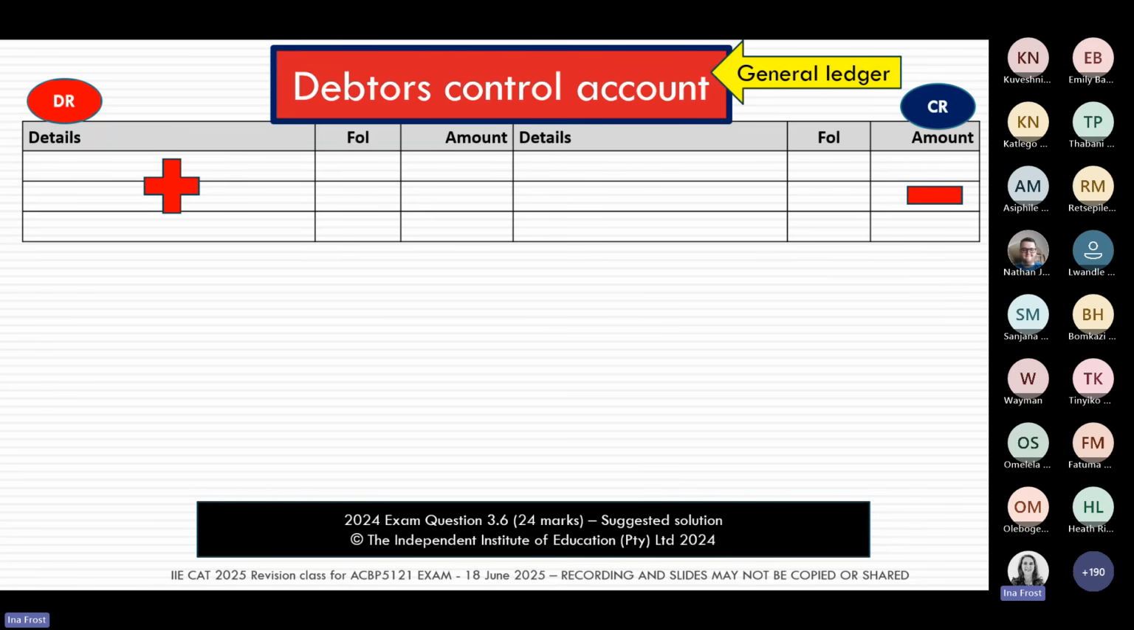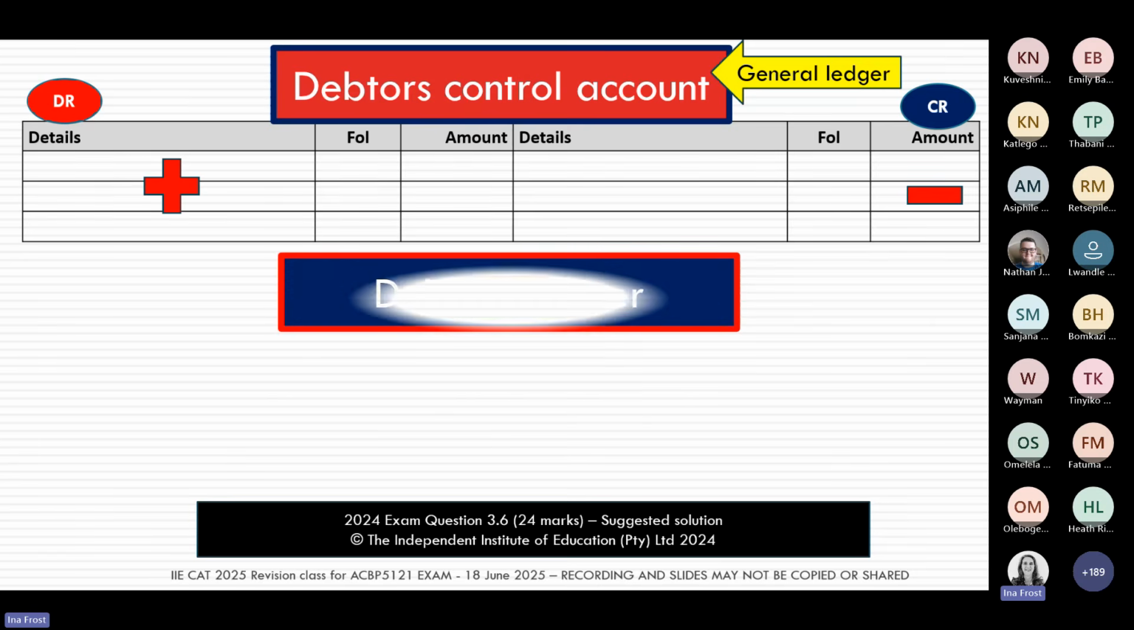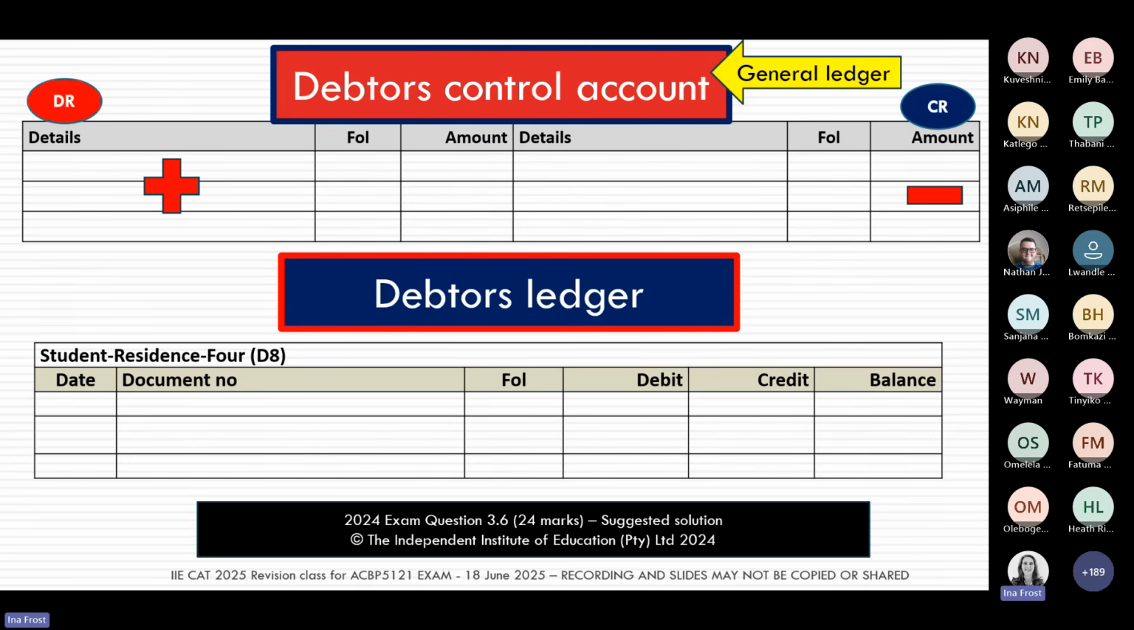So I just wanted to take us one step back again. Our debtors control account, this is the one in the general ledger. And here we know that for a debtor, the increase must be on the debit side and the decrease is on the credit side. So when we now talk debtors ledger, our layout looks a little bit different. When we're working in the debtors ledger and we write up transactions with individual debtors, we have a slightly different layout from the general ledger.